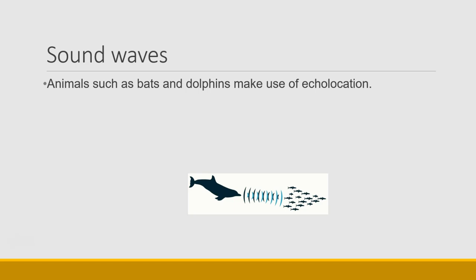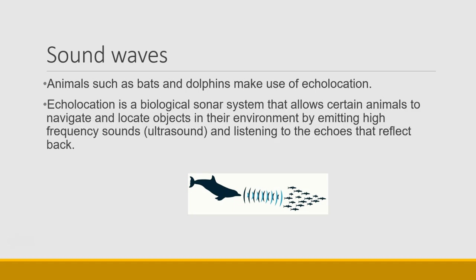Animals like bats and dolphins make use of echolocation. That is just like the sonar technology, but it's a biological sonar system that allows certain animals to navigate and locate objects in their environment. And they do this by emitting high-frequency sound waves, known as ultrasound, which we'll discuss shortly, and then they listen to the echoes that reflect back.